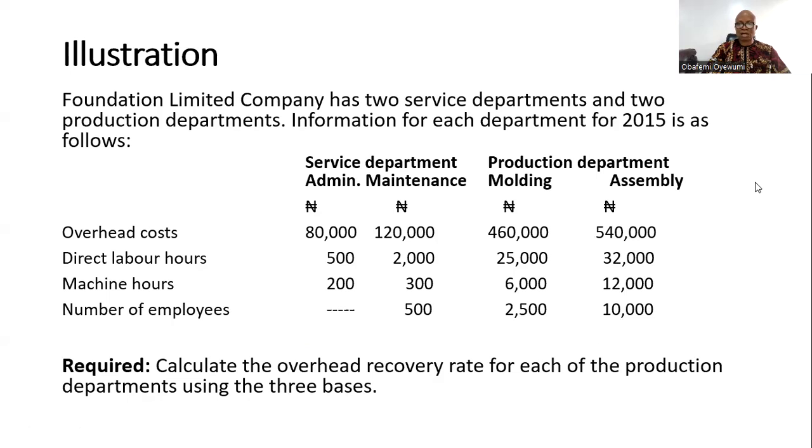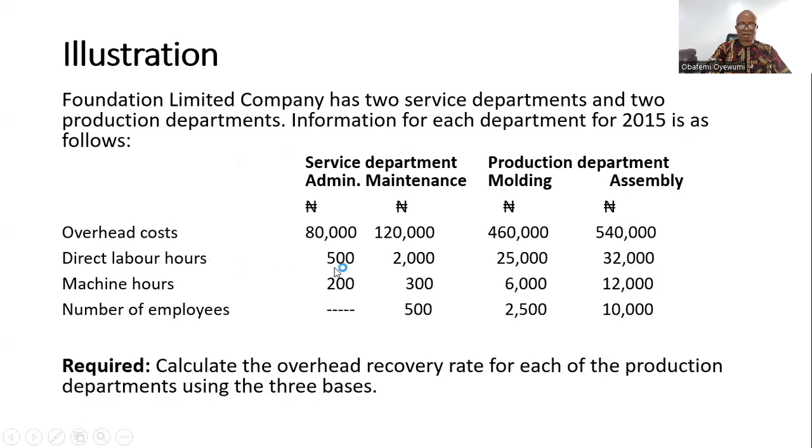Let's move on to another illustration. Foundation Limited Company has 2 service departments and 2 production departments. Information for each department for 2015 is as follows. We have overhead costs of 180, 120, 460, 540 for assembly, molding, and then 80 and 120 for admin and maintenance. So 2 service units and 2 production units.